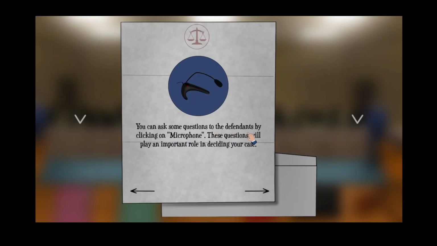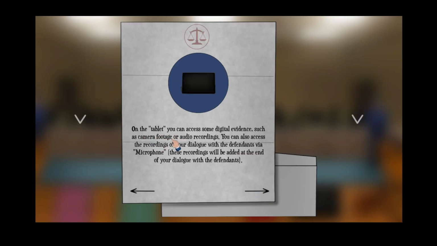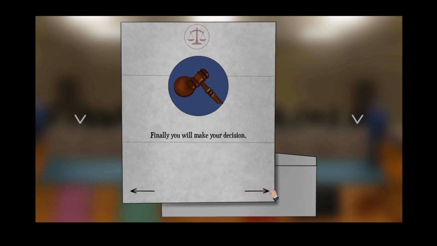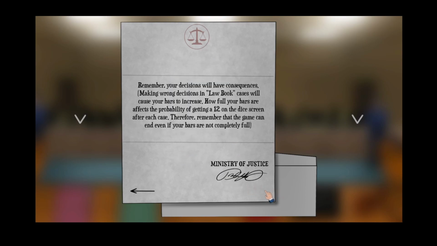Case file includes content of the case and the information of the defendants. You can ask some questions to the defendants by clicking on microphone. These questions will play an important role in deciding your case. On the tablet, you can access some digital evidence, such as camera footage or audio recordings. You can also access the recordings of your dialogue with the defendants via microphone. The law book contains the rules and penalties for crimes that you need to look at to make the right decisions. Finally, you will make your decision.